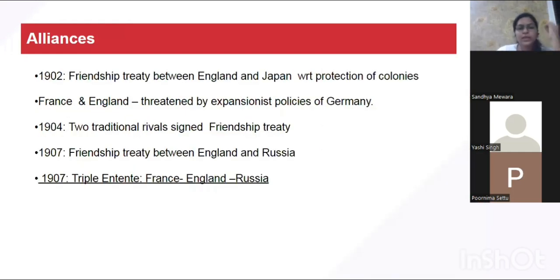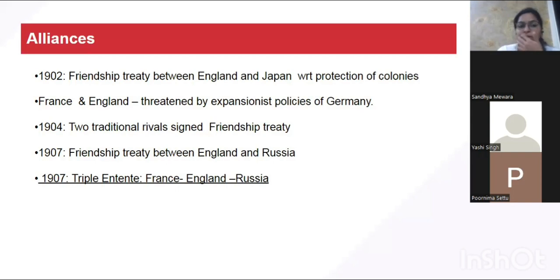Okay, so in 1902, England signed a first friendship treaty with Japan. Now, why Japan? Why did it go and sign a treaty with Japan? The reason is that England had a big empire in Asia. Okay, India was there. And the issue was that Japan was the only Asian country which had become industrially very powerful, and Japan was the only Asian country to practice imperialism.